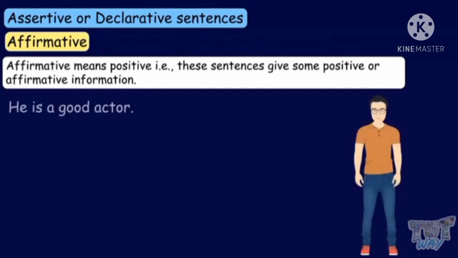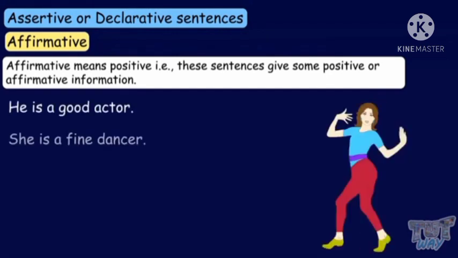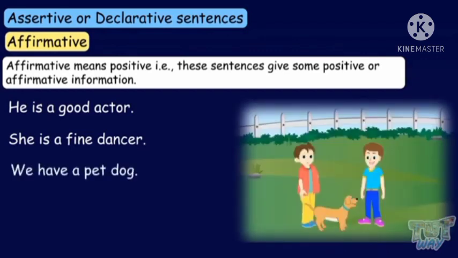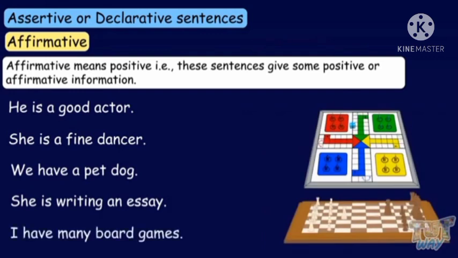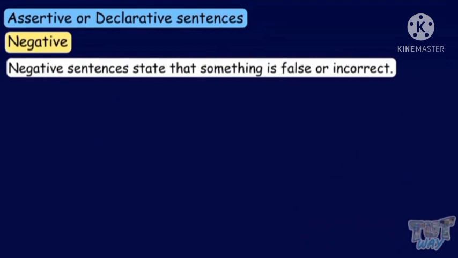Now, we will study about the examples. He is a good actor. She is a fine dancer. We have a pet dog. She is writing an essay. I have many board games. Okay, students, so these are the examples of affirmative sentences. All the sentences are positive.